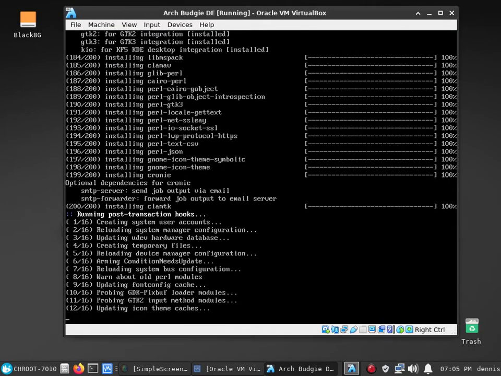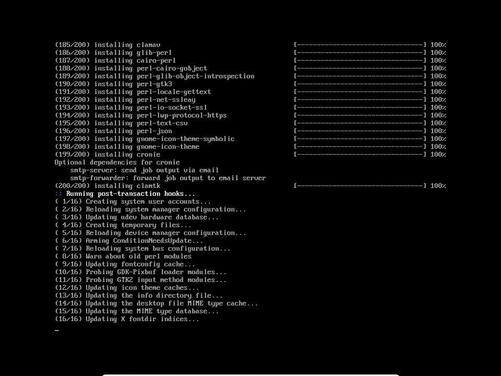Okay, so it's just about through here. Get back in full screen mode. It is through. That's good timing. So I'm going to Control L to clear the screen. And since I'm logged in as my user, I'm going to have to sudo systemctl enable gdm.service.